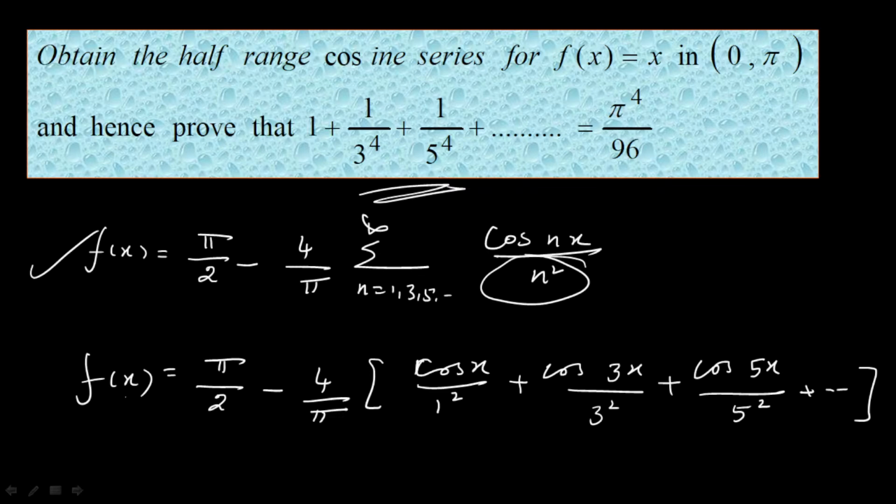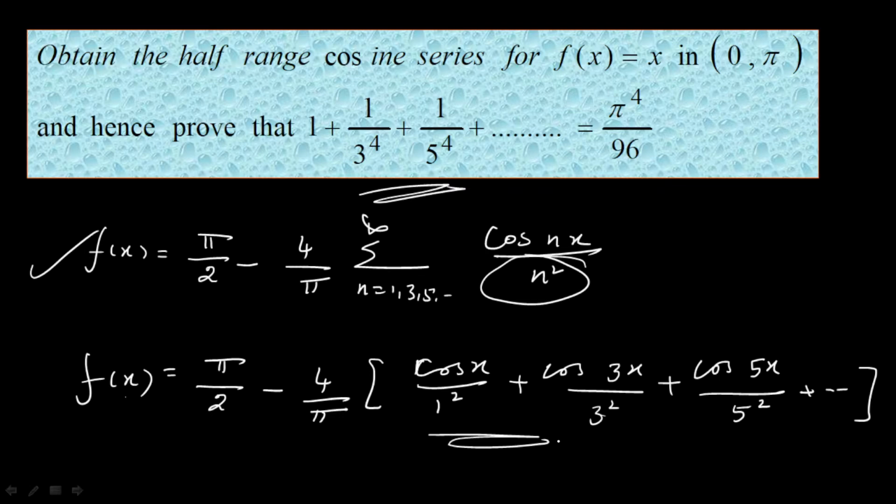I just expand this series for your reference: 1 square, 3 square, 5 square. But here we have 3 power 4, 5 power 4 in the deduction part. If you are going to deduce a series whose power is 2 times more than what we have right now, which means we make use of Parseval's identity.